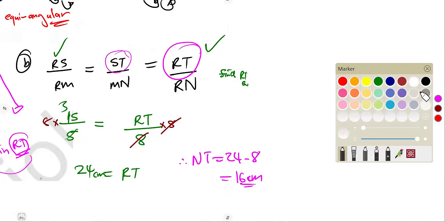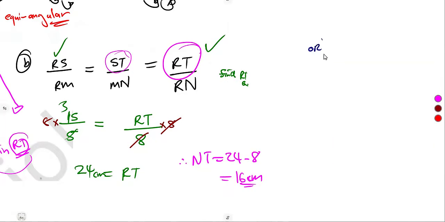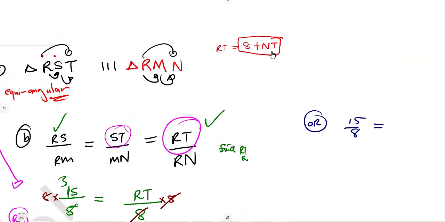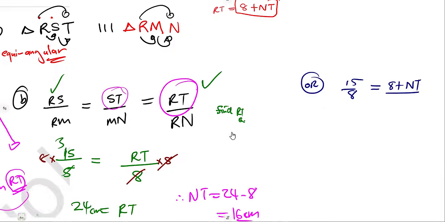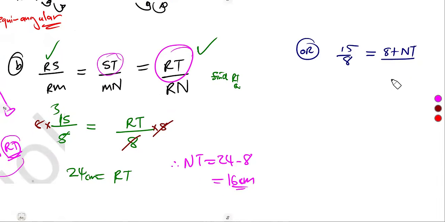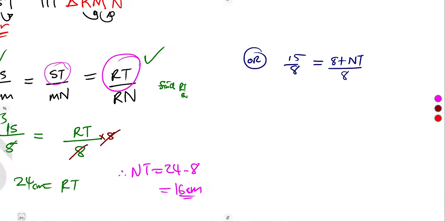Another way was going to be easier, we just substitute in the ratio. 15 over 8 is equal to, in place of RT, 8 plus NT, everything over 8. So we have got an equation to solve again, just like the previous case.